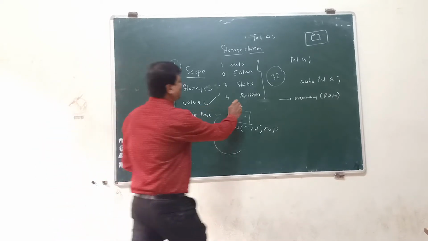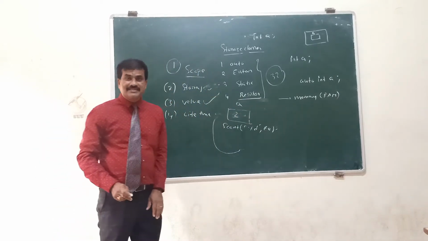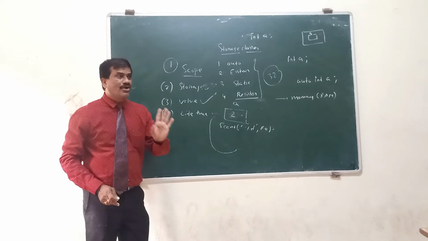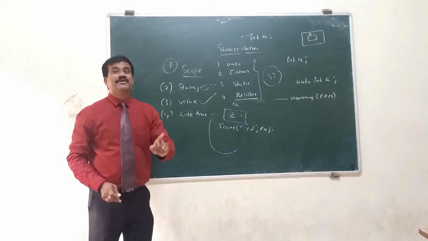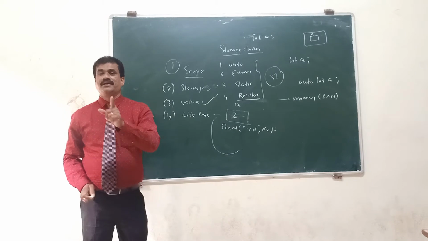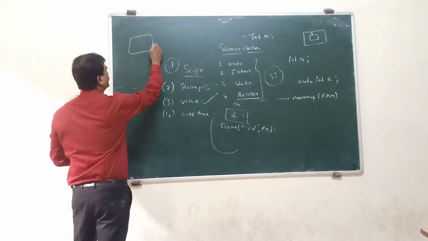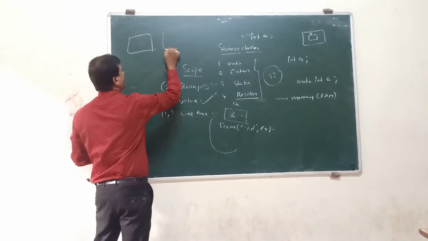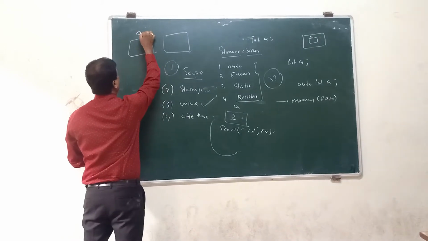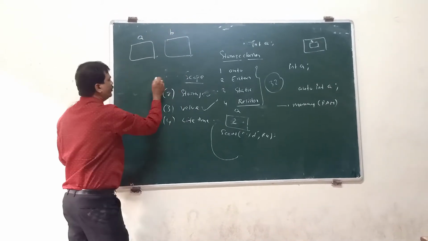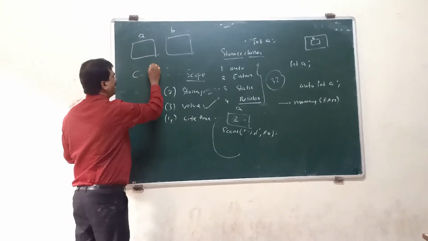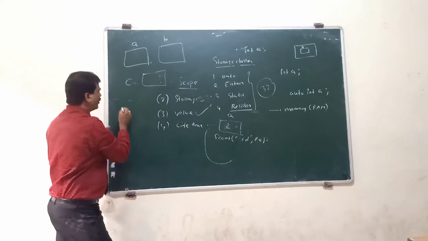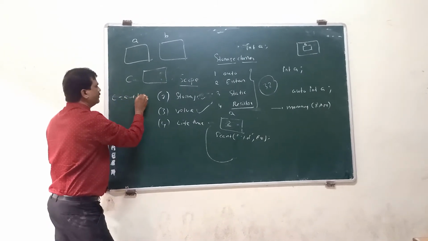Suppose you take a register variable. It is not stored in memory. It can be stored at the register. This is the memory. What values can you take? A, B. A comma B. You want to add those values into C. This is the location. In your program, C equals A plus B.